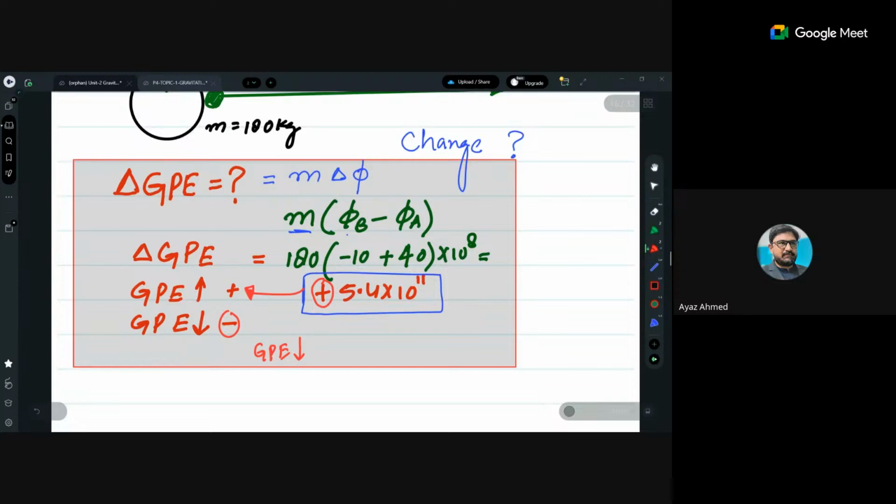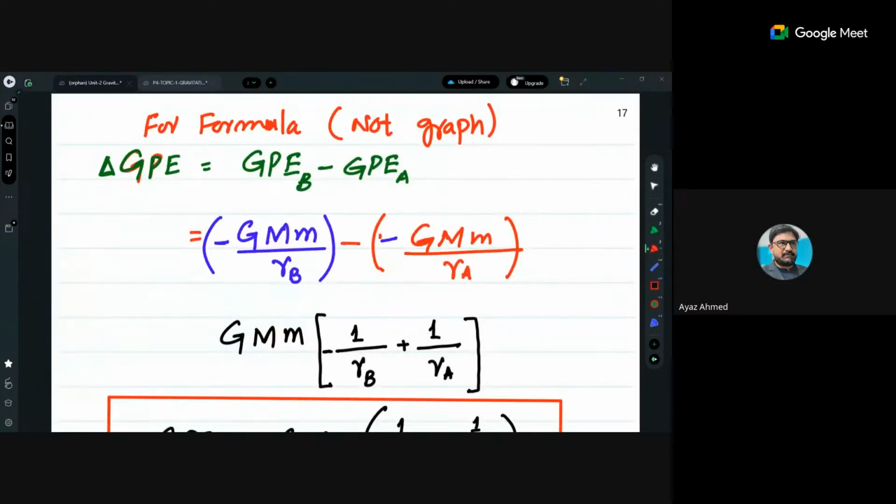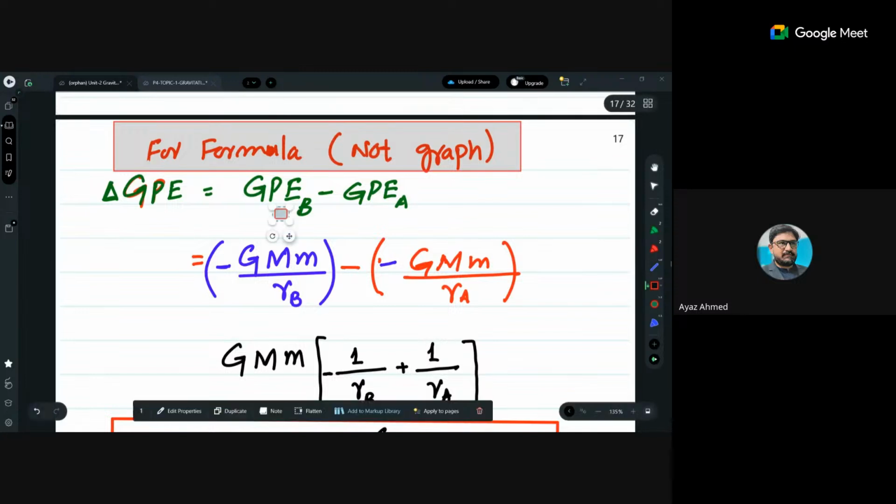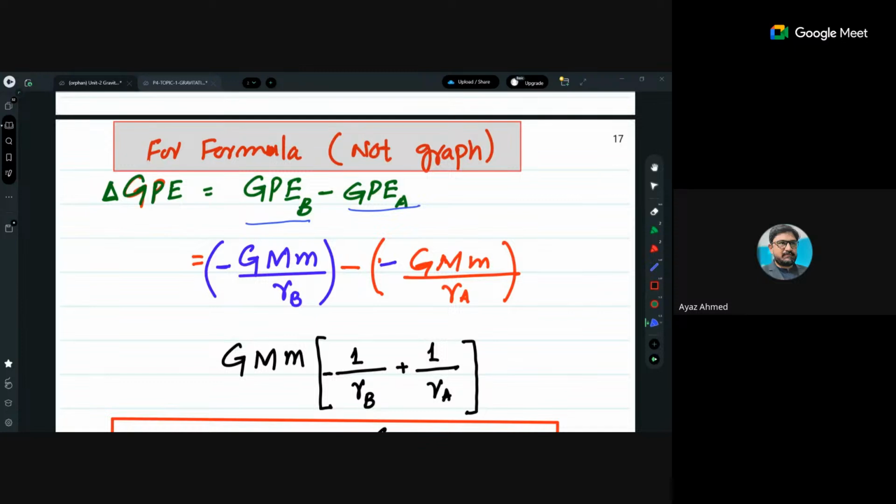Is this clear to all? उसके बाद आपके पास फॉर्मूले से, ग्राफ नहीं गिवन हो अगर, check this one out. In these notes I have put everything which is basically asked in your paper. अगर ग्राफ नहीं गिवन, and you are having formulas here, there are 2 points and on those 2 points gravitation potential energy is GPE at point B is this and GPE at point A is this. There are 2 gravitational potential energies like this. So you will subtract them. Subtraction के लिए with sign subtraction करनी पड़ेगी आपको.